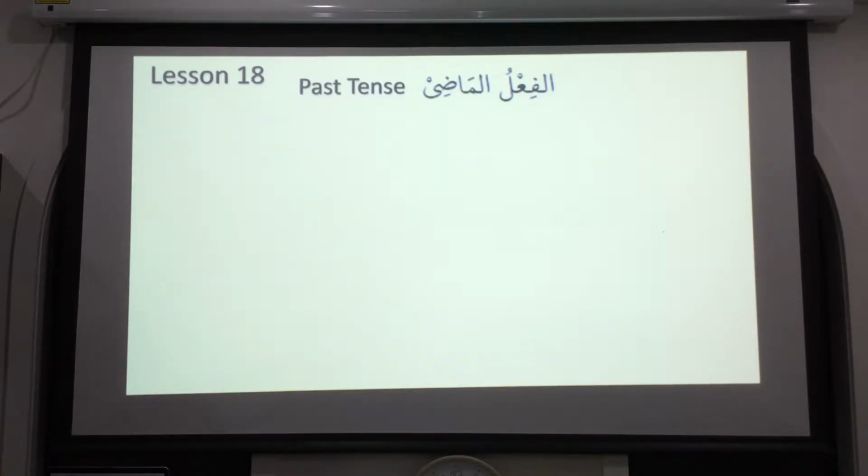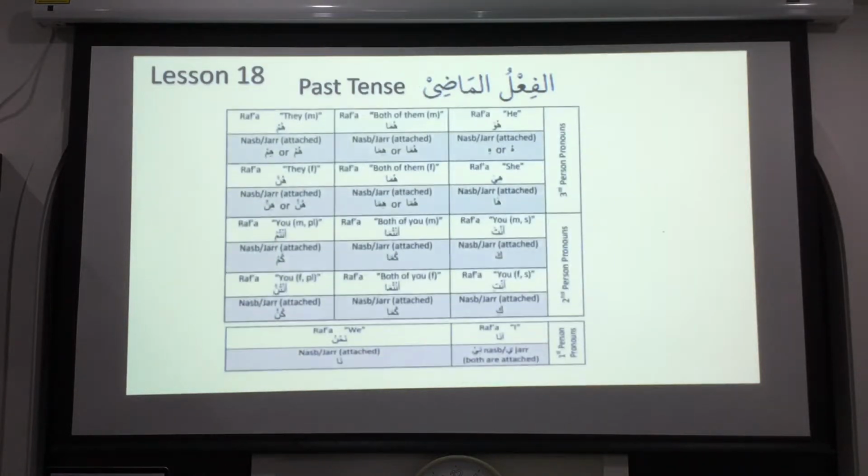Before we start the learning of the past tense, we must remember and memorize the pronoun charts. And I've been telling you from the last few weeks that this is our key. If you don't memorize this chart, if you don't know this chart at the back of your hand, then it's going to be very difficult to do the fi'l, the past tense and the present tense. So let's look at the chart first.